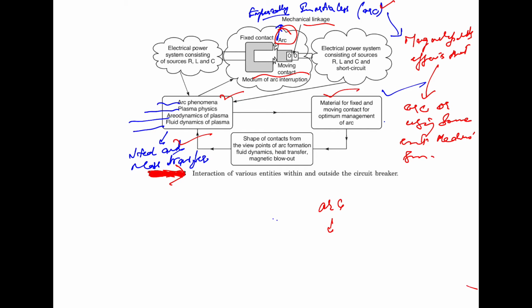The medium can be air, oil, SF6, vacuum, etc. The behavior of the arc is very complex, and at times it can be understood only empirically.